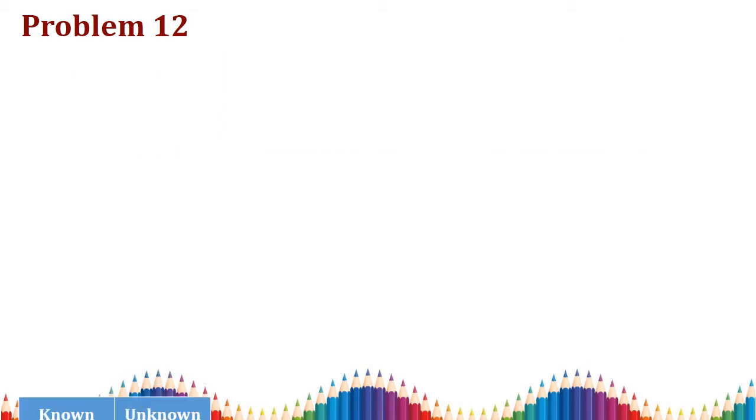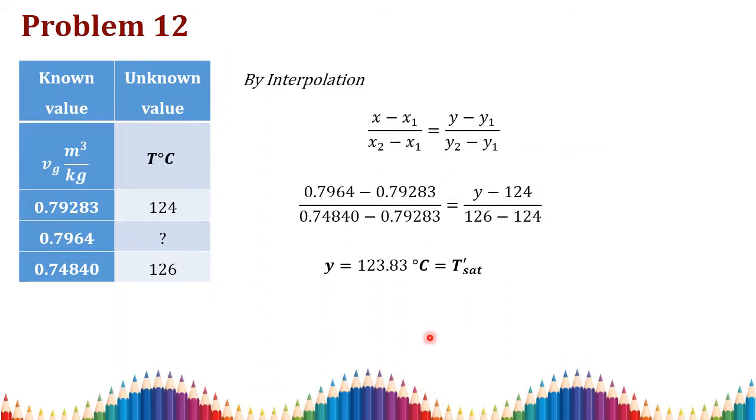0.74840. Okay, in the previous lectures, we have solved this interpolation using a calculator, and also by the formula method. If you have any doubt, you can go through the previous lectures to see how to calculate interpolation using the calculator method. Now I am going to solve this using the formula method alone in this lecture. Okay, so that is by interpolation.